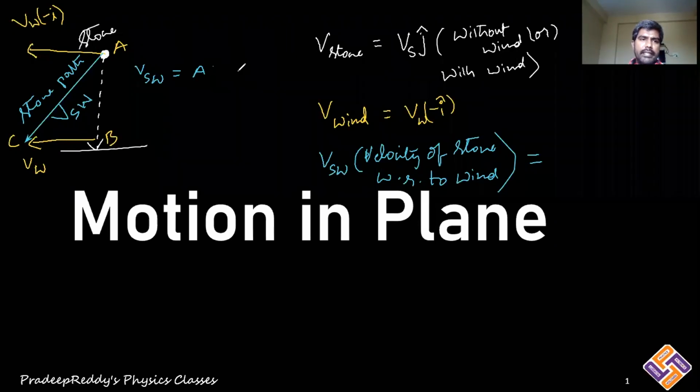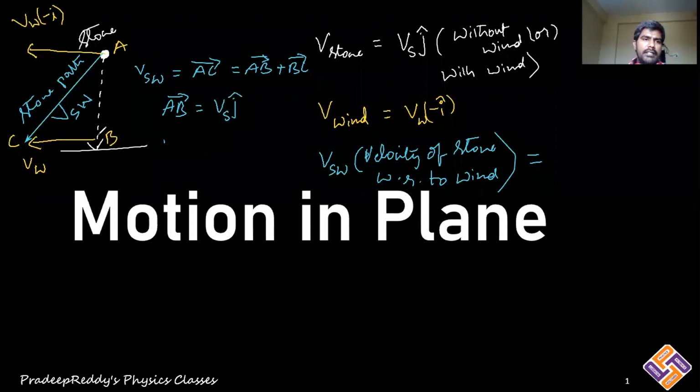How do you write AC bar? AC bar is equal to AB bar plus BC bar. Understand the concept clearly. But what is AB bar? AB bar can be represented with the velocity of the stone, that is Vs J cap. What is BC bar?